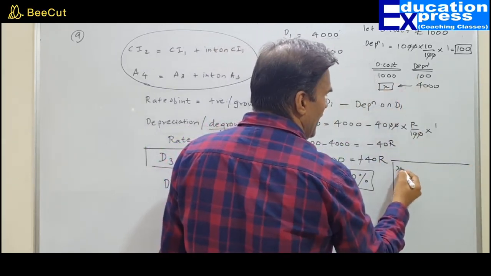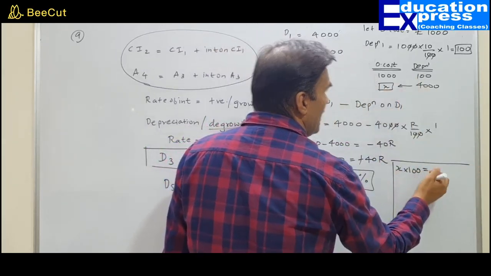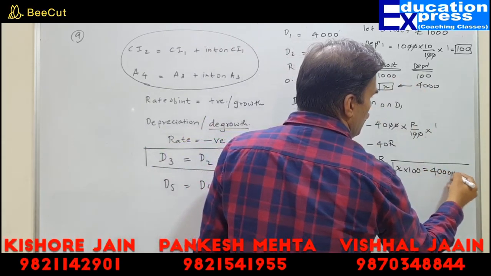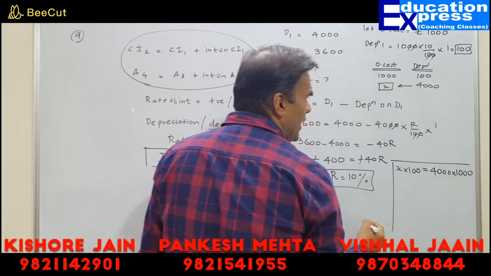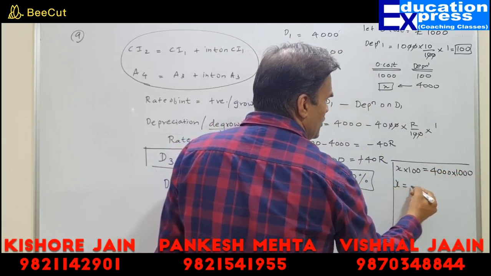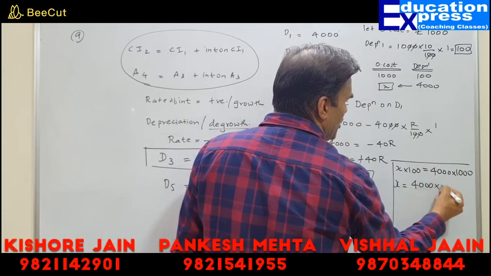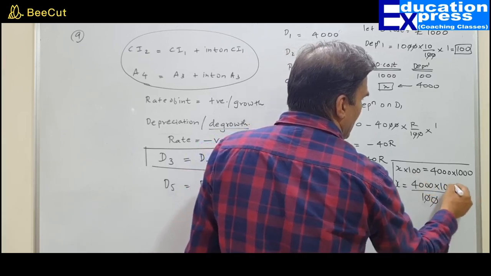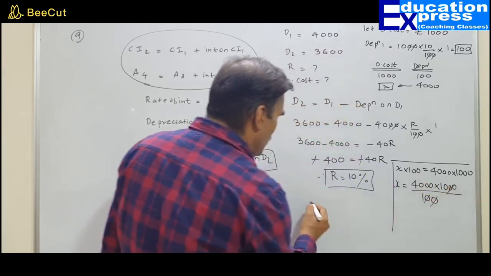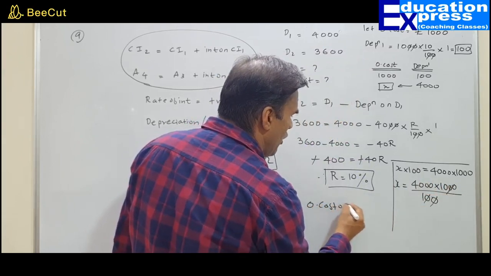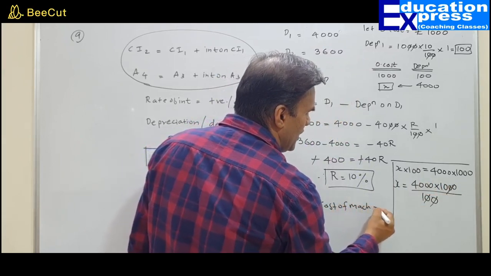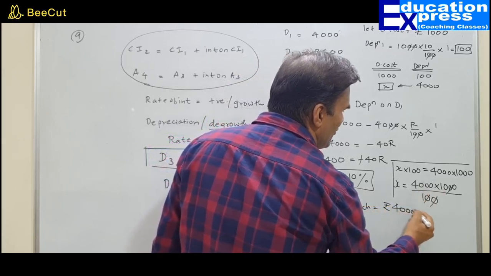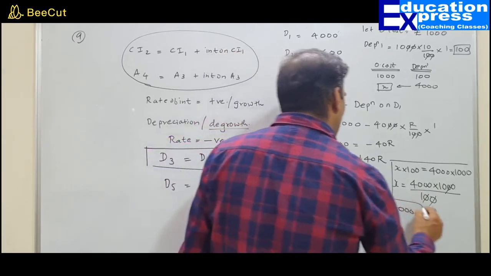X into 100 is equal to 4,000 into 1,000. Absolutely right. So X equals 4,000 into 1,000, the whole upon 100. That means the original cost of machine is rupees how much? 40,000. Absolutely fine. Fantastic.